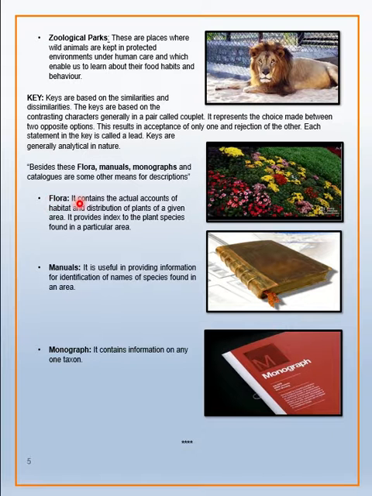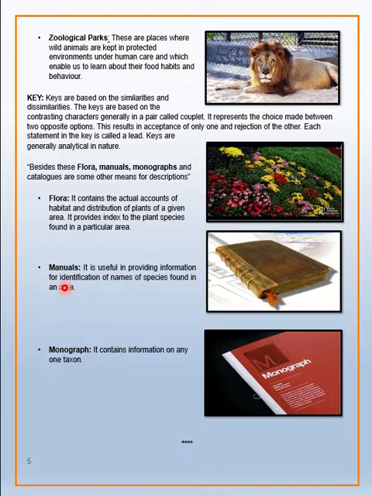Flora contains the actual account of habitat and distribution of plants of a given area, and it provides an index to the plant species found in a particular area. This term you must have already heard. Flora means the distribution of plants in a given area.